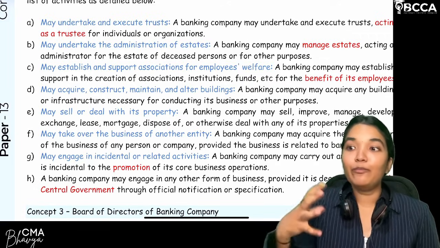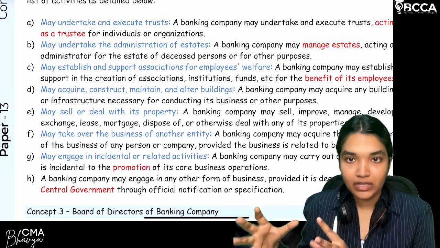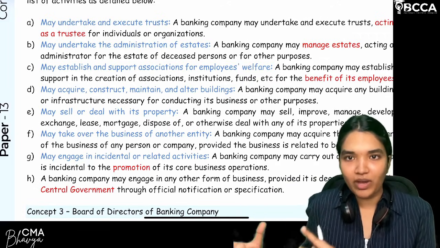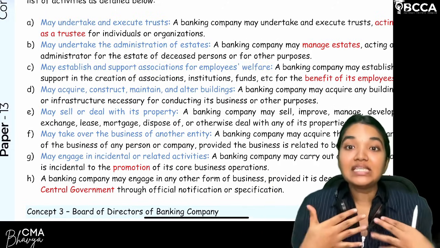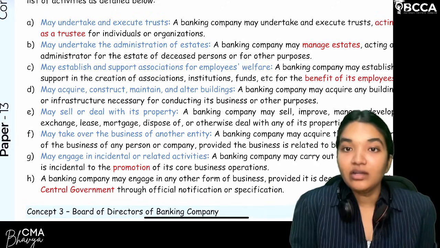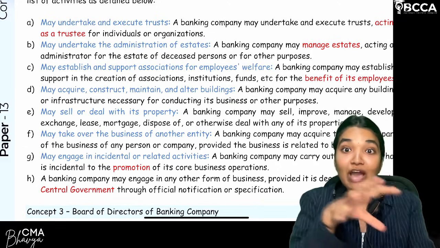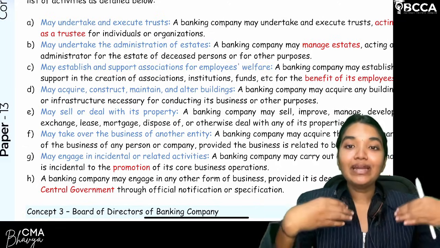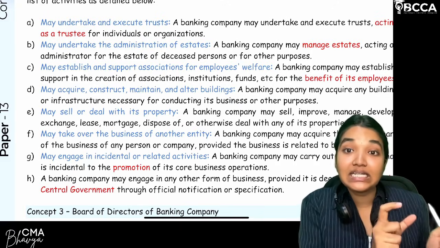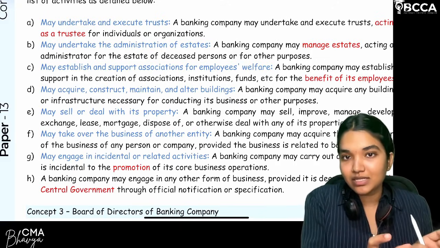So, if there is any property or any fund, which is nothing but a pool of money. Since as an individual you may not trust other individuals to have control over the property or the fund, you can appoint a bank as a trustee. What do you mean by a trustee?